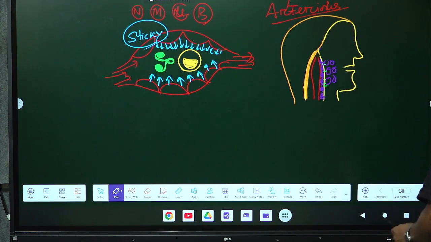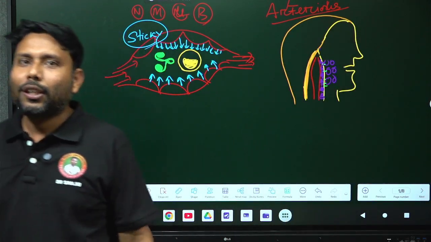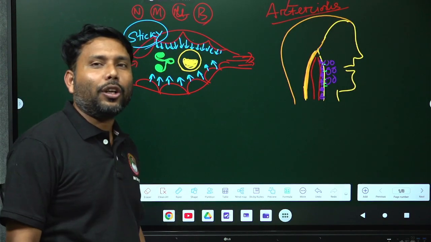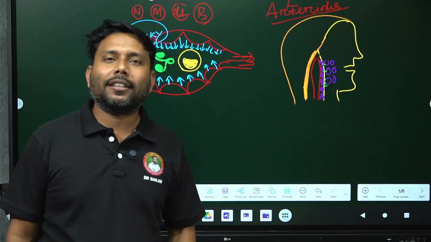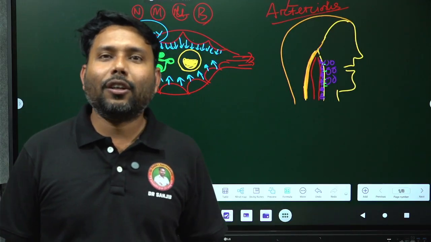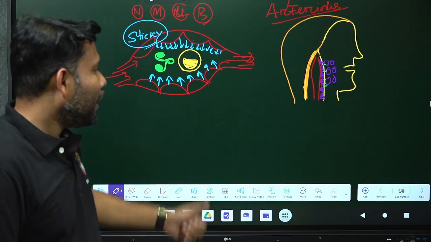Got my point? Now the question is: when these things are happening, the first thing which is coming to the dilated blood vessel, which one is that? It is a question to all of you. When there is an acute reaction, which amongst the WBC comes first to the reaction site, or to the dilated blood vessels?